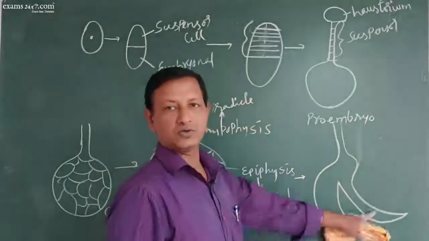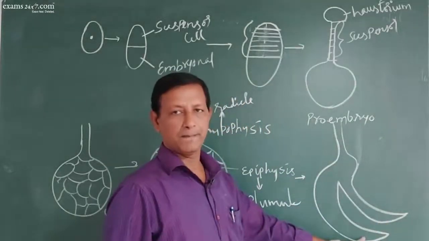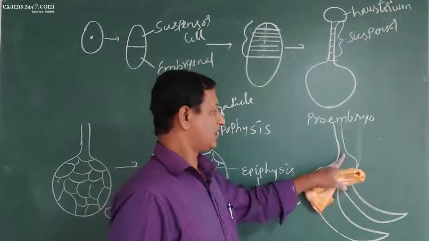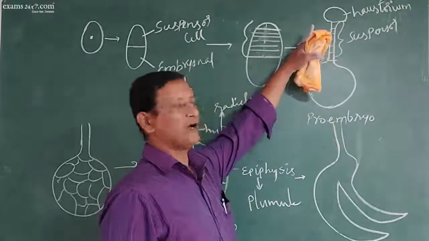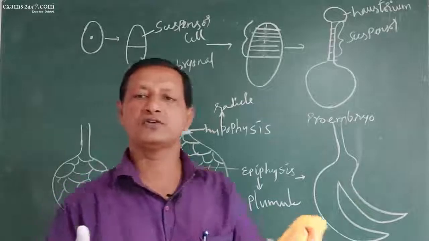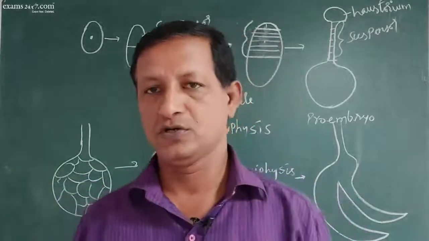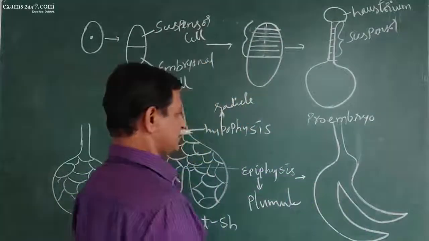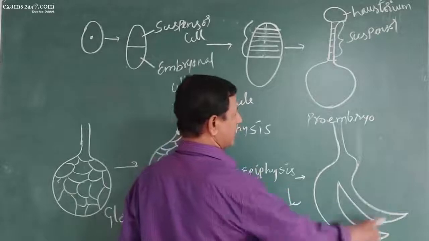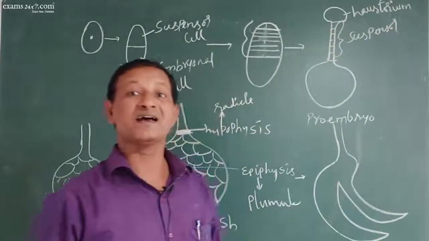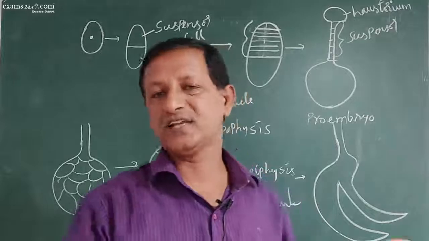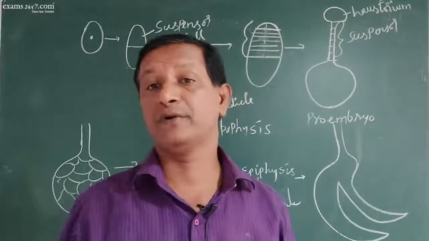Now you get 2 cotyledons, matured embryo, radicle here, plumule here, and finally this haustorium will absorb the most nutrients from the endosperm. The embryo is always present towards the micropylar end, and the haustorium will be present towards the chalazal end. So this is how the development of embryo takes place.